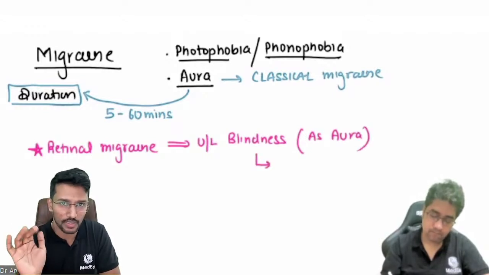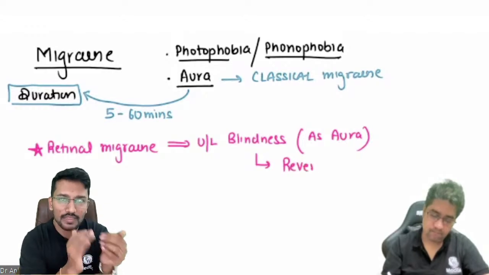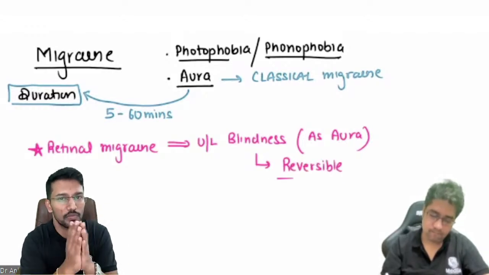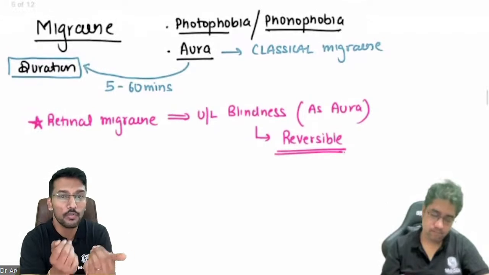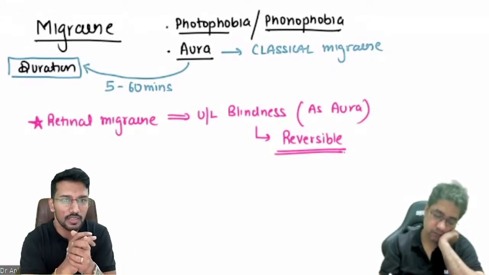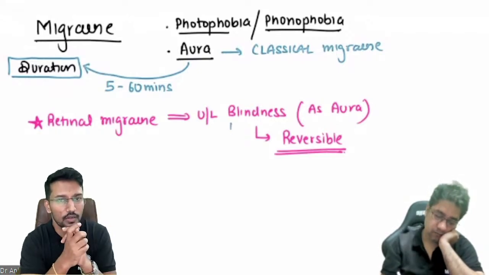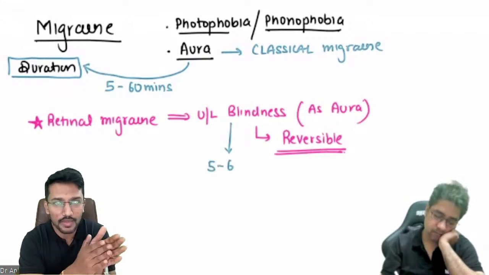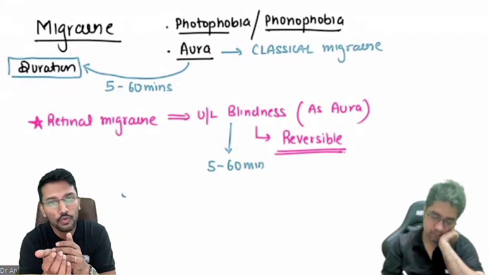वो पूरा revert हो जाएगा. But if it is lasting for less than 5 minutes, then we have another possibility. Right? What is the possibility? There is something called amaurosis fugax. So when transiently a clot appears in the retinal artery and causes a retinal artery occlusion, you can develop blindness. We call it amaurosis fugax.